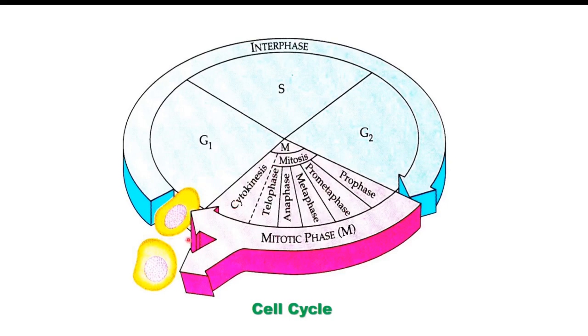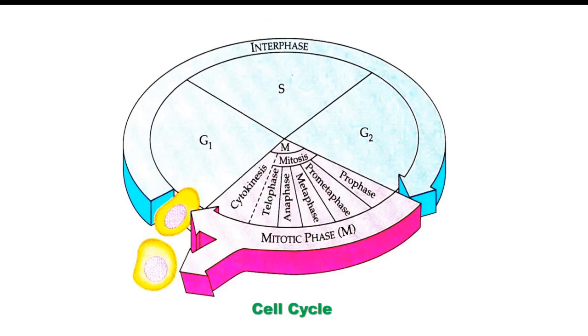Again, the cell which is formed here enters into interphase. Initially it takes some gap, and some RNA and proteins are synthesized. Then the cell comes into the S phase, where DNA is doubled. Then again it enters into G2 phase, where some RNAs are synthesized and DNA is repaired, and then it enters into the divisional phase. So in this way, each cell completes its cell cycle.